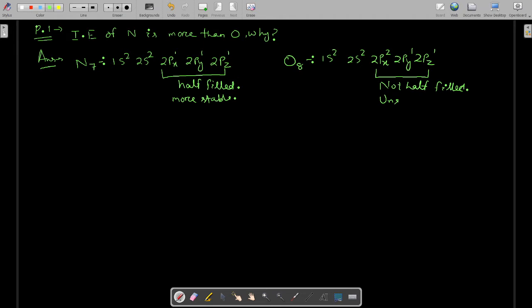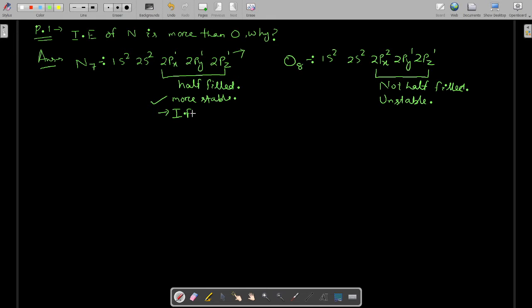So I can write this is unstable. Whereas this is more stable. It will never try to lose an electron from the outermost shell. So I can say due to half filled configuration, it is more stable.